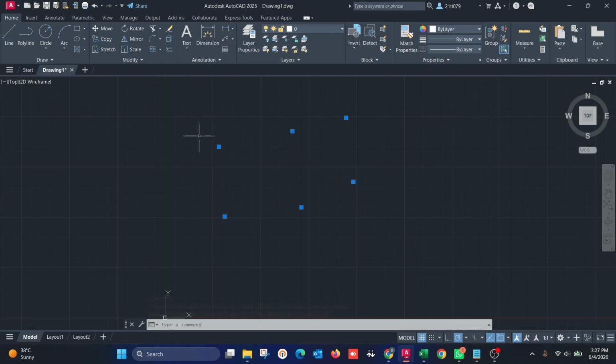Over here, use the drawing tools to connect the points with lines if needed. Then, create a visual representation of your coordinated data.